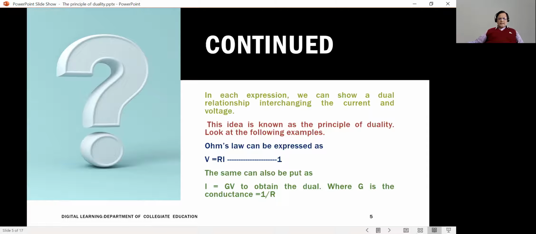You can say that V is equal to IR and I is equal to GV have the same mathematical form, although the two quantities are different. So, a current is a dual of voltage. Similarly, a resistance is the dual of conductance. Here is an example of a mathematical equation representing two duals which have the same form.